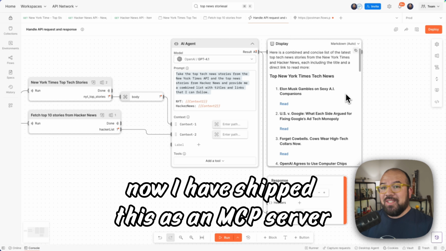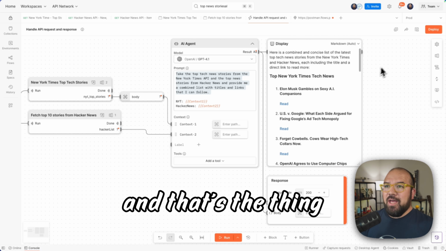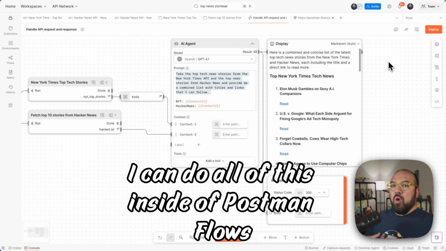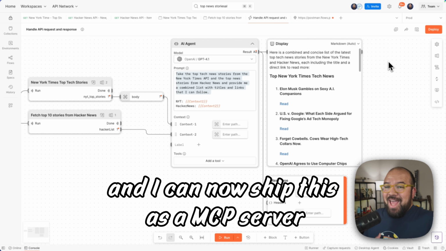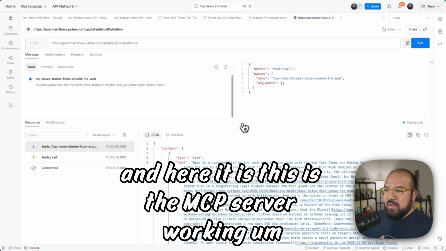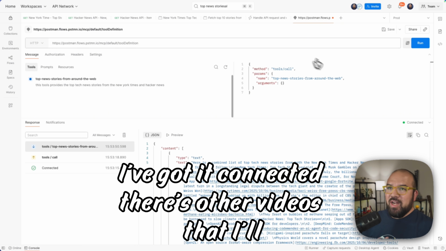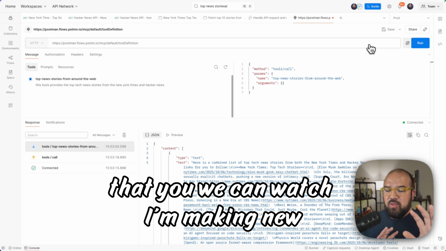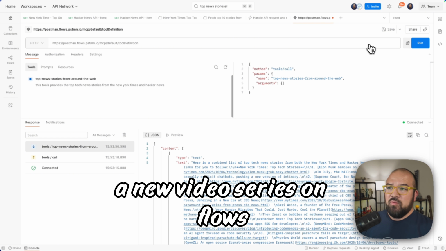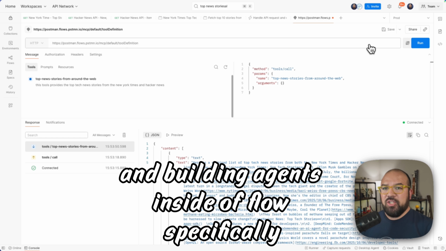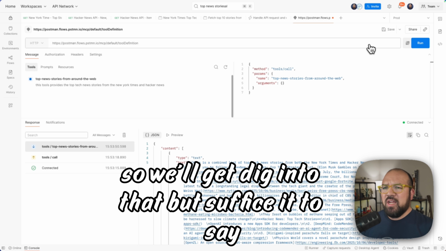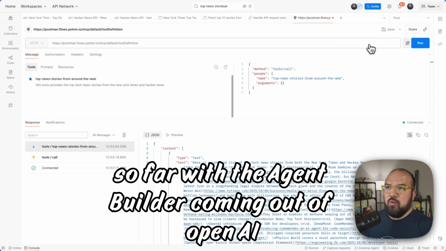Now, I have shipped this as an MCP server. And that's the thing. I can do all of this inside of Postman Flows, and I can now ship this as an MCP server. And here it is. This is the MCP server working. I've got it connected. There's other videos that we can watch. I'm making a new video series on Flows and building agents inside of Flows specifically. So we'll dig into that. But suffice it to say, I'm not impressed so far with the agent builder coming out of OpenAI.